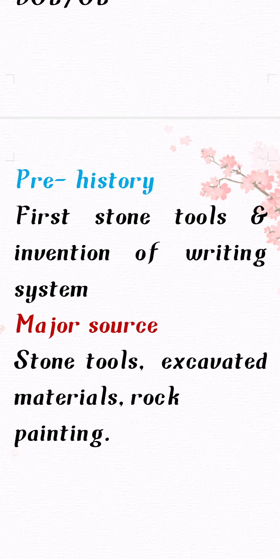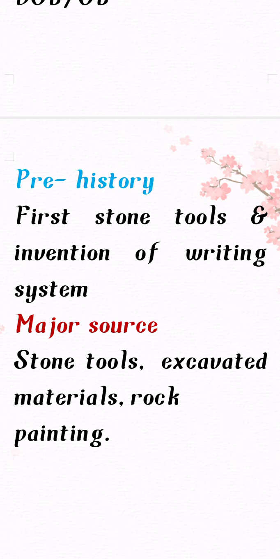So by sources, how will you tell this is the material we got from this period? By carbon dating. We have an experiment called carbon dating. By this experiment it will tell this material is from a particular period. So that's why we know this is prehistory, this is ancient history, this is medieval history.